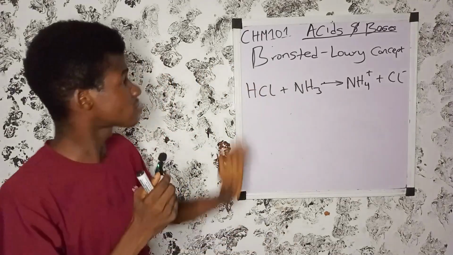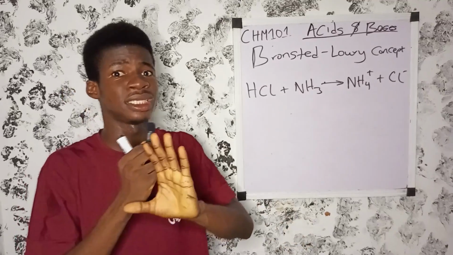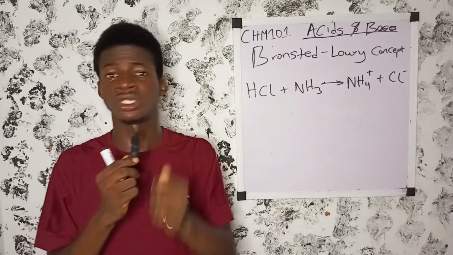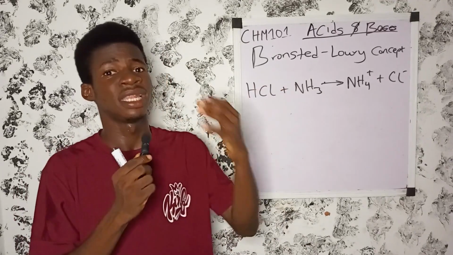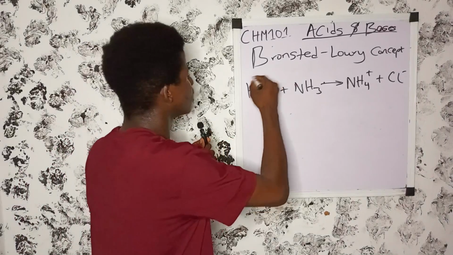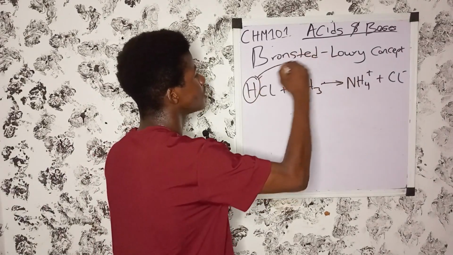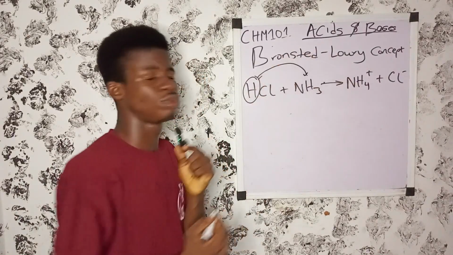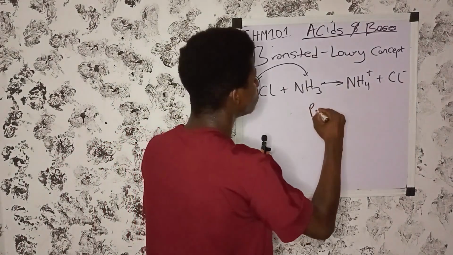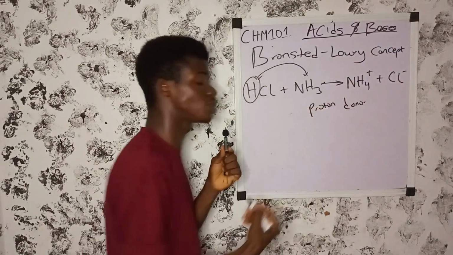Now, in the Bronsted-Lowry concept, it is the other way around. Bronsted and Lowry gave their own definition of an acid and a base. They define an acid as a substance that donates proton. So they define an acid to be what? A proton donor.